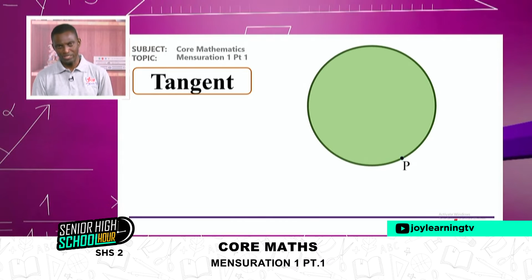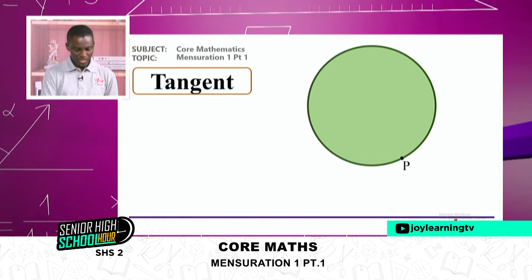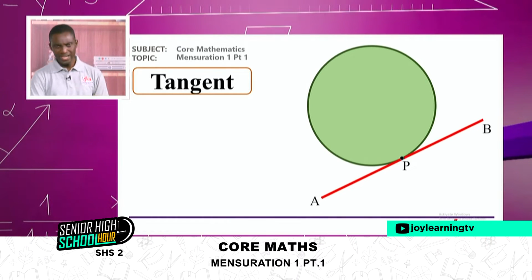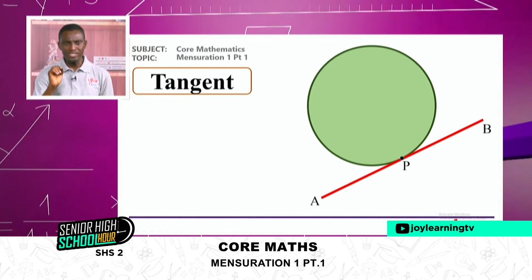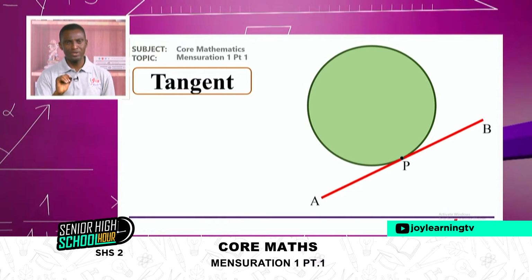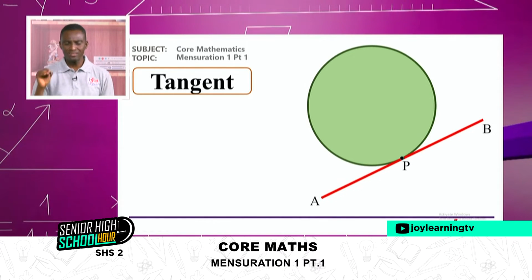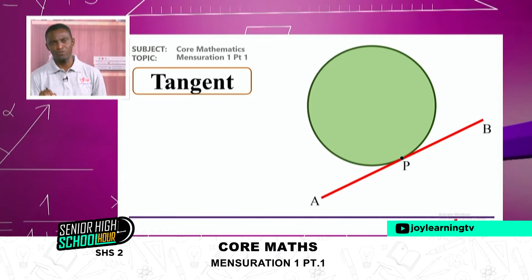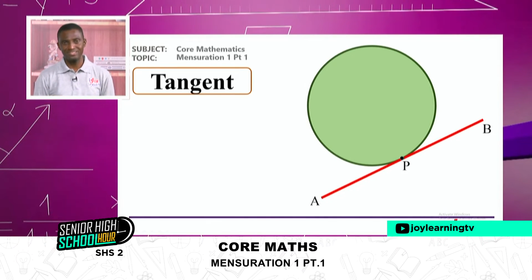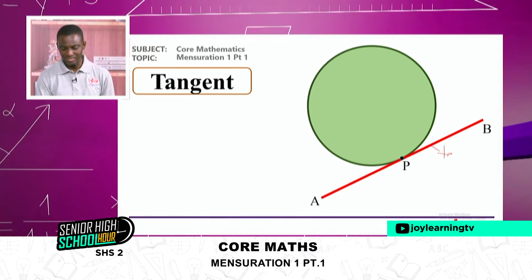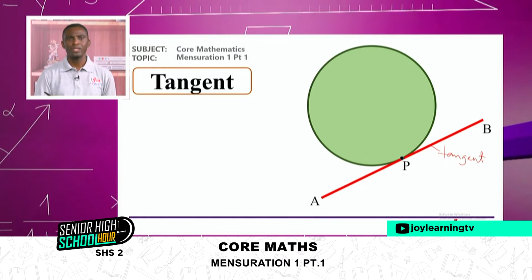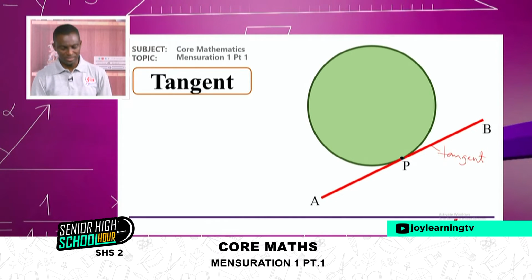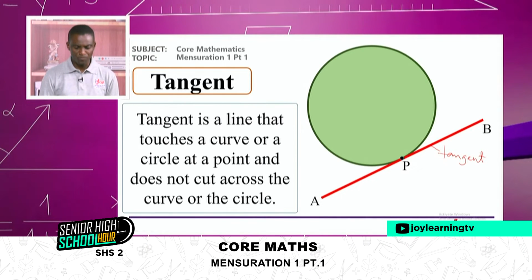Here I want to call it the point P. Now, if I draw any straight line from anywhere that passes through the point P on the circumference, the straight line that meets the point on the circumference is called a tangent. So this is a tangent. Again, it is a straight line drawn to meet a point on the circumference of a circle.